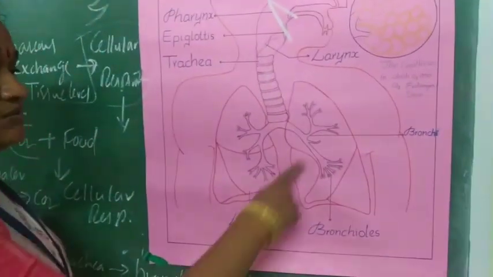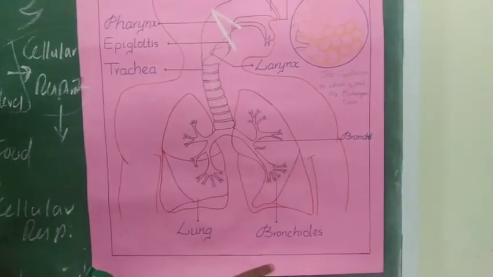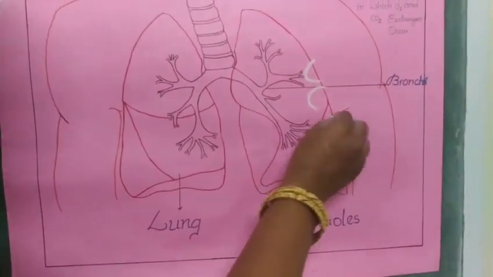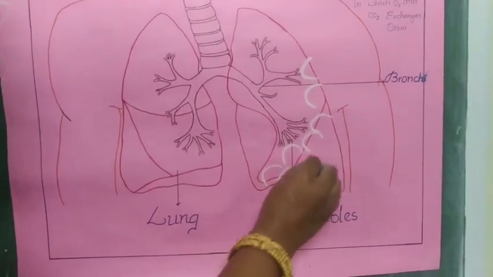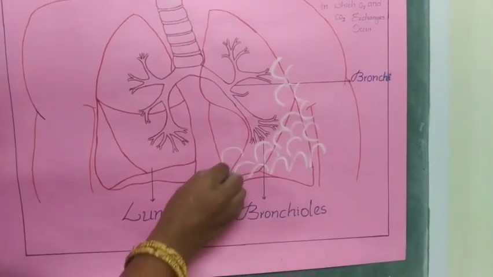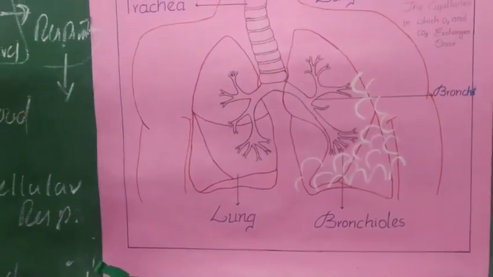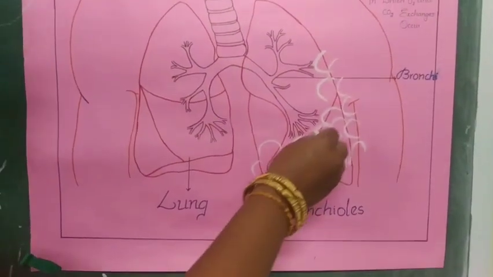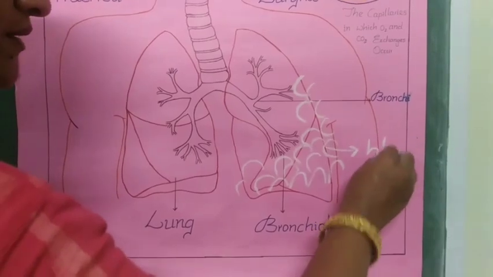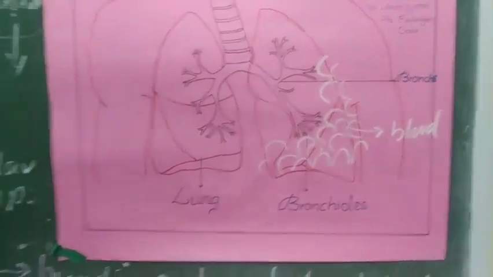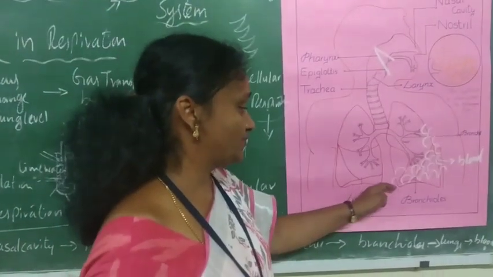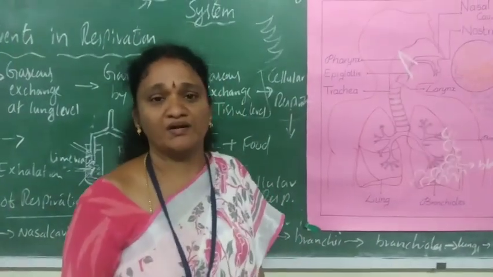Inside the lungs, the bronchi break into several small chambers called the bronchioles. Each bronchiole is supplied with tiny blood capillaries called alveoli. The alveoli are the main part of the respiratory system through which gaseous exchange occurs. From the alveoli, that is from the lungs, the gas diffuses to the blood. In this way, we have seen the pathway of air travel in our respiratory system. Tomorrow, we will continue with the mechanism of respiration.